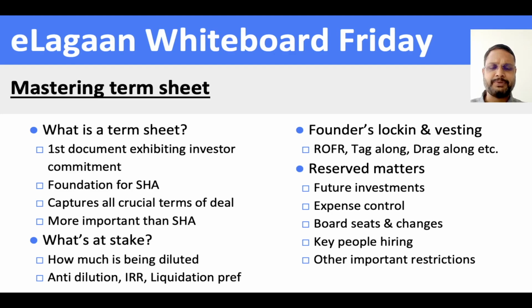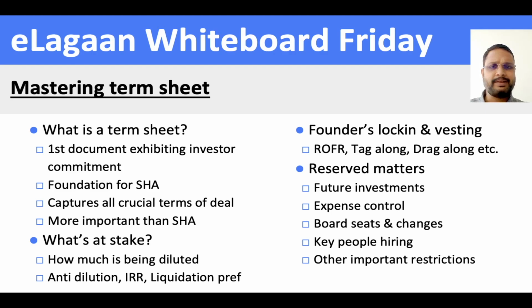So things like future investment are fine. Then expense control, that's what I mentioned. If you are doing any kind of expense, or hiring key personnel, or how many board seats you are planning to give to investors, and tomorrow if you want to make any changes to the board, what would be the process followed? All these things, as the investor comes in, would need an approval, but how you make the whole process more professional and easy for you to follow and run the company is important.